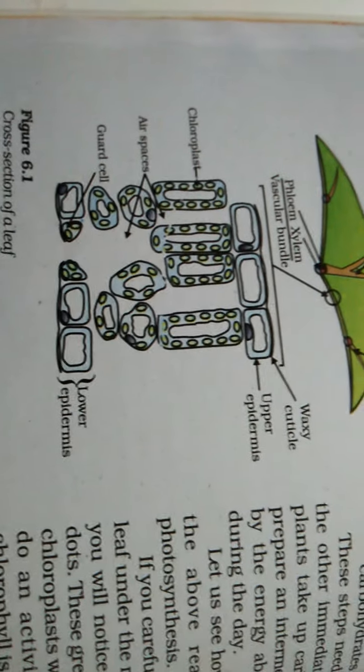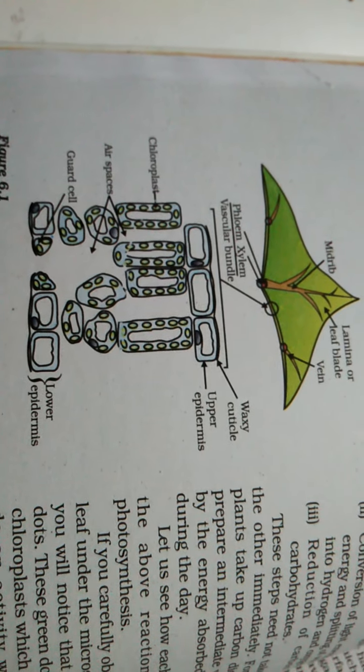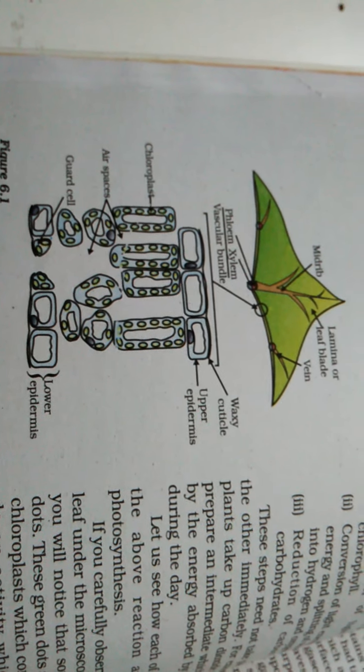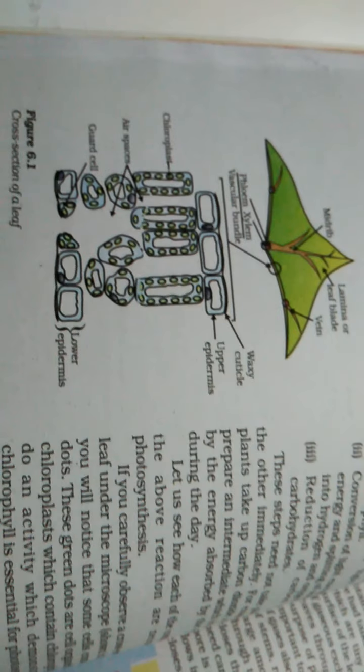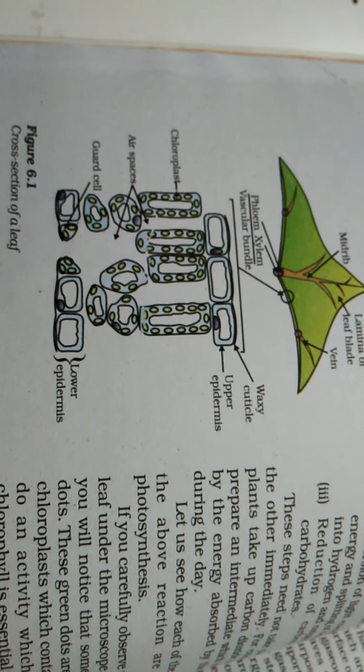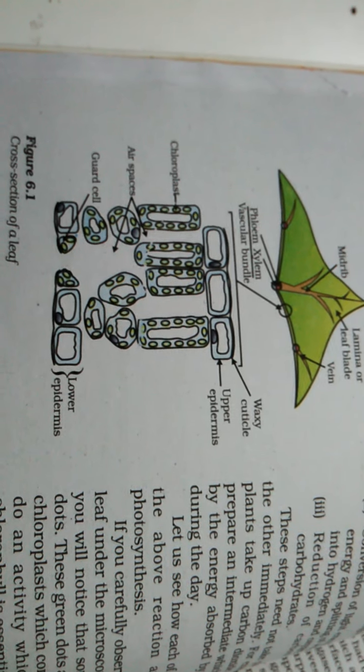Here is diagram number 6.1. Sometimes you have to draw this diagram if a question is asked.